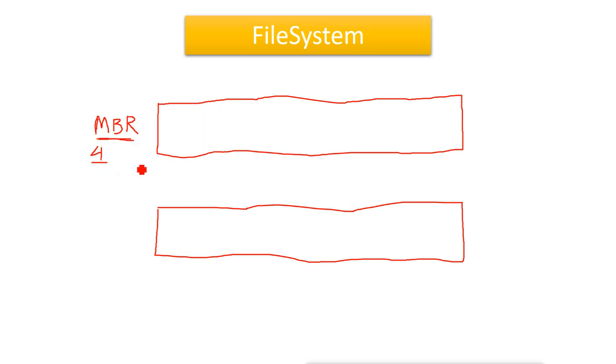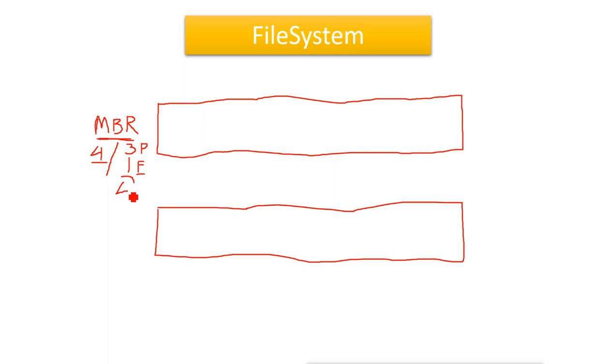Now this was useful in old days, but nowadays we need more partitions, and we can't create them in MBR. Now if we want to create more than 4 partitions, then we have to use the extended partition. In MBR, we have to create 3 partitions as primary, and the 4th one we can create as an extended partition, and in that extended partition we can create logical drives.